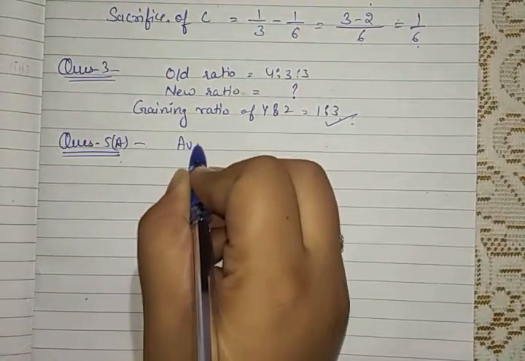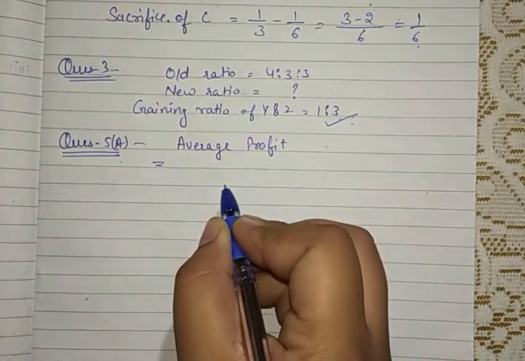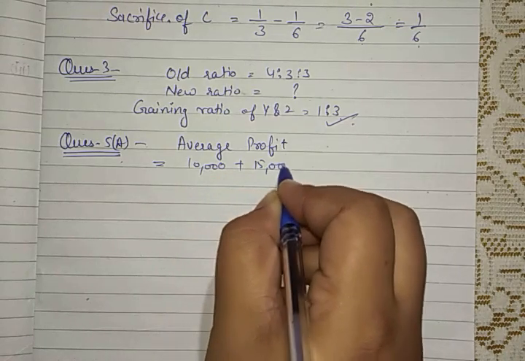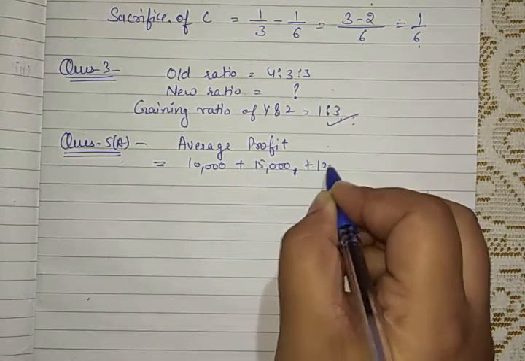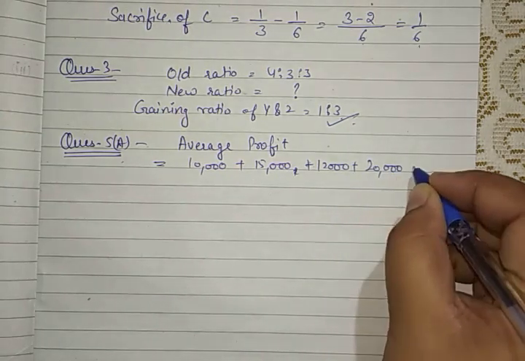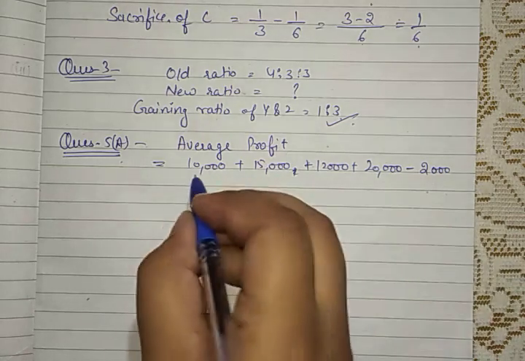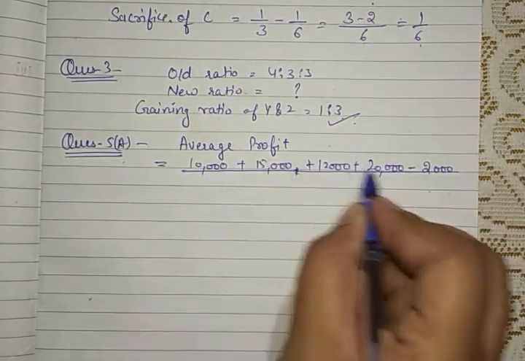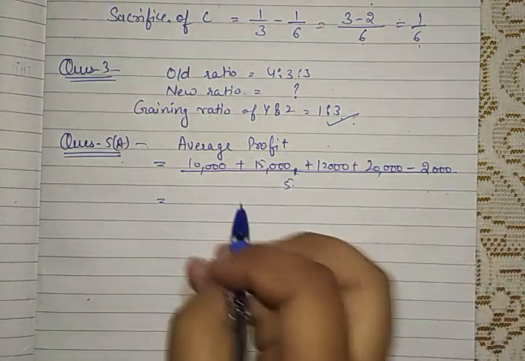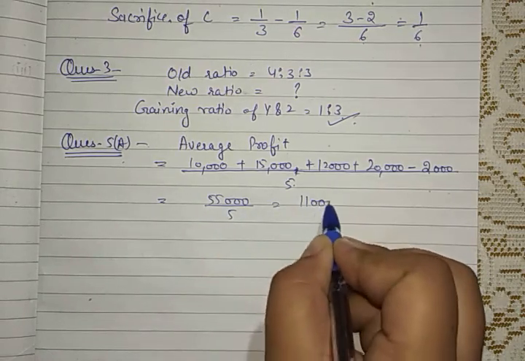Firstly, we will calculate the average profit. The average profit will be calculated by adding all the profits which are given: 10,000 for the first year, 15,000 for the next, plus 12,000 for the next year, and for the fourth year our profit was 20,000, and for the last year there was a loss, so we will deduct it, that was 2,000, and divide by the number of years. Number of years is 1, 2, 3, 4, 5. So we will divide by 5, and this will become 55,000 divided by 5. This becomes 11,000 as an average.